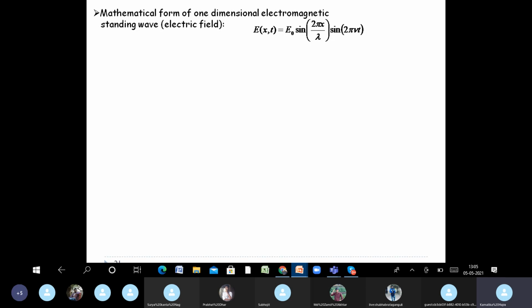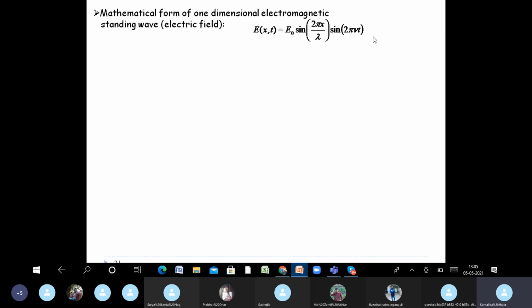So just recall the mathematical form of a one-dimensional electromagnetic standing wave. We take the electric field part, not the magnetic field part, and this is the expression. If you don't remember, go back to your stationary waves chapter and you will quickly remember. We just need to keep in mind that the space variation, the amplitude variation, is also sinusoidal.